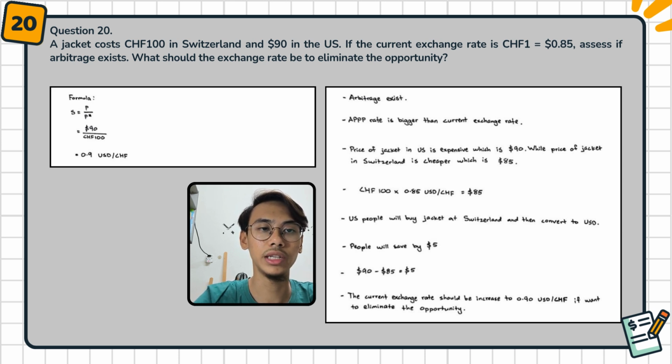US people will buy the jacket in Switzerland and then convert to USD. People will save $5. We can calculate by $90 minus $85. We get the value $5 for the saving. The current exchange rate should increase to 0.90 US dollar per CHF if we want to eliminate the opportunity.